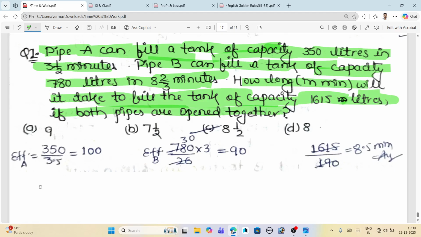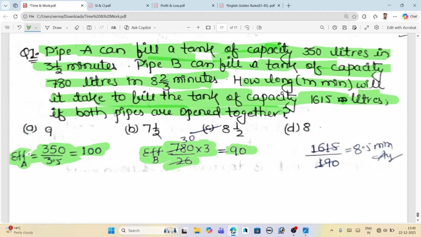Just think about the efficiency. We get the efficiency by dividing the total work by the time taken. So the efficiency of A is 350 divided by 3.5, so we get 100 as the efficiency of A. In the same way, we get the efficiency of B by dividing 780 by 8 whole 2 by 3, and we get the efficiency of B as 19.